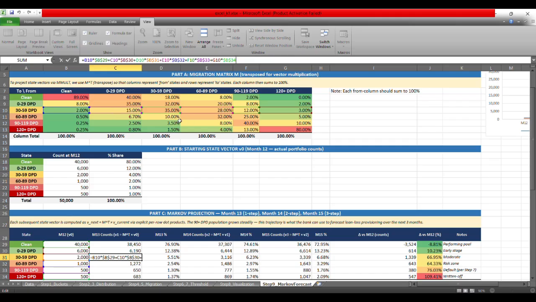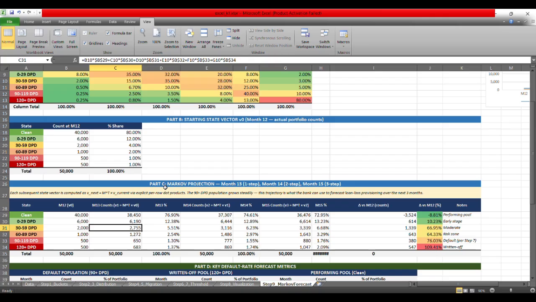What would the migration matrix be for this particular stage? Similarly, you calculate all other rows and then convert it into percentages to see how the composition is looking like. So you would see 76.90 is something that we will have over the next month.